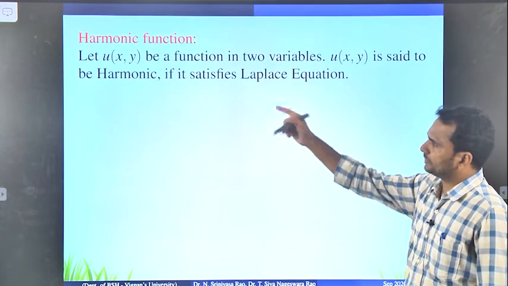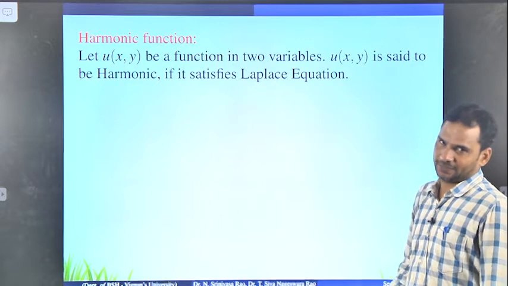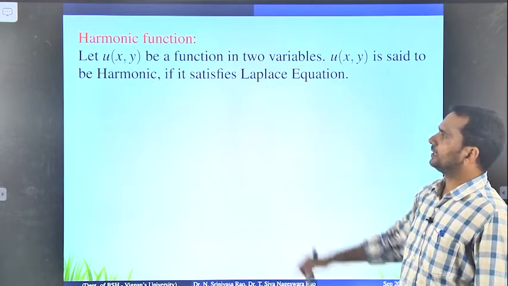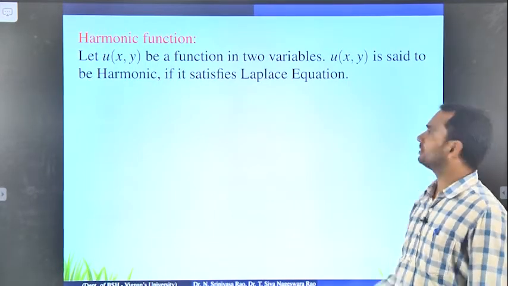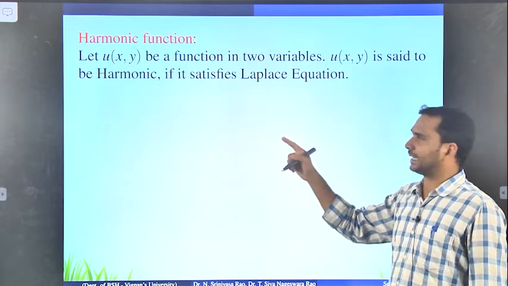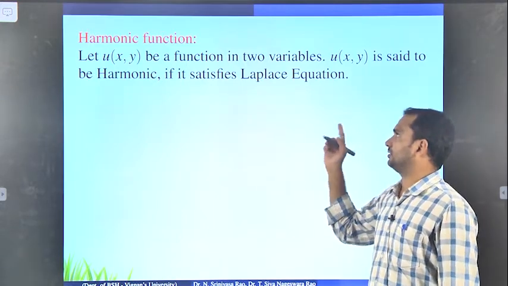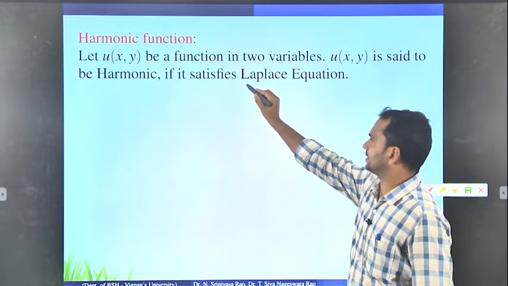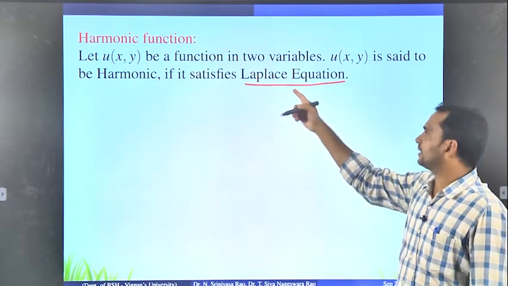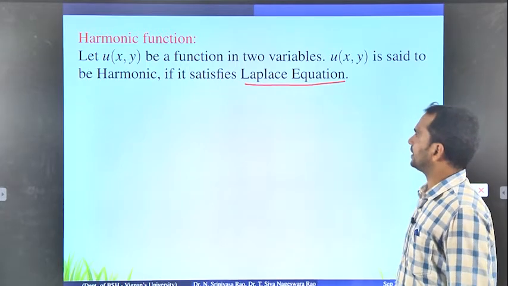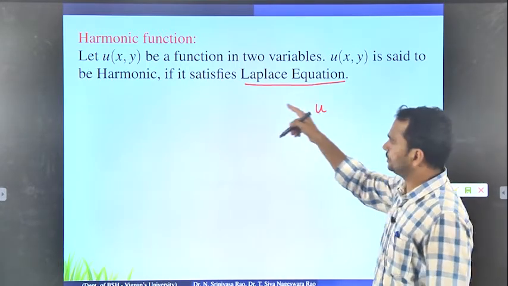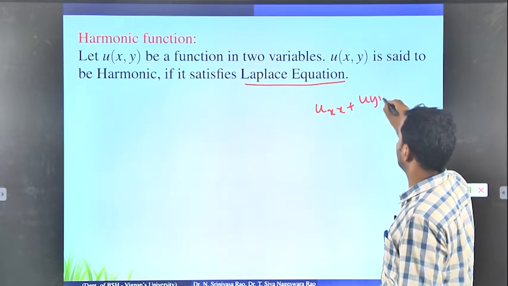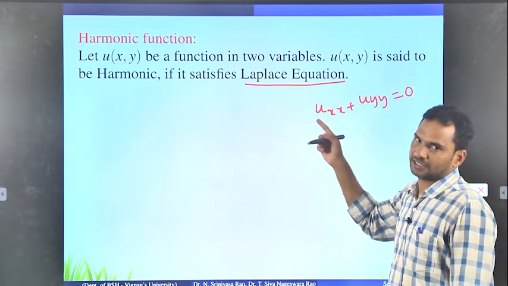Next, we are going to discuss the harmonic function definition. Let u of x comma y be a function in two variables. Then u of xy is said to be harmonic if it satisfies the Laplace equation. Everybody is familiar with the Laplace equation from partial differential equations, maybe in your first year. If the function u is in two variables, then uxx plus uyy equals 0. This is called the Laplace equation.